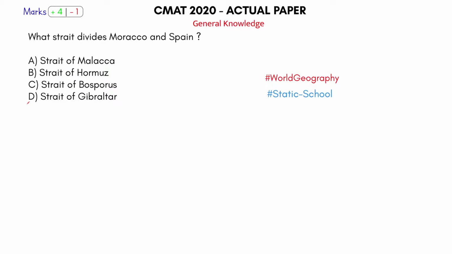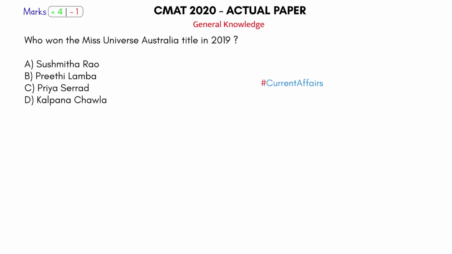Which strait divides Morocco and Spain? World geography, static school, and the answer for this is Strait of Gibraltar. So if you had learned world geography, you should have an answer to this.